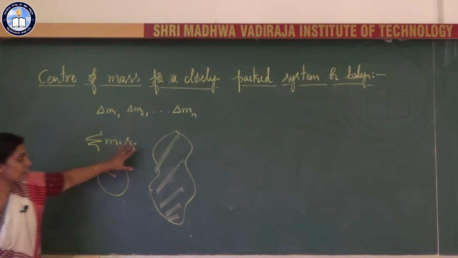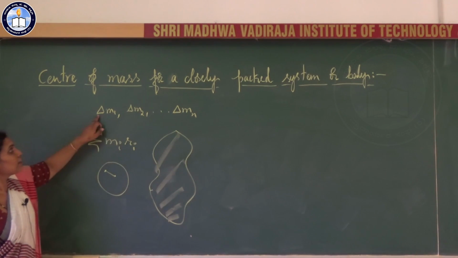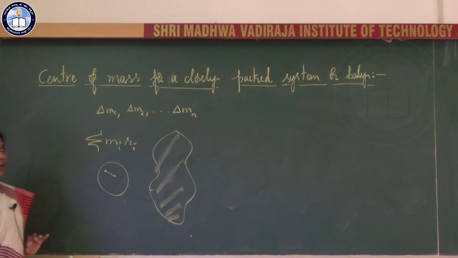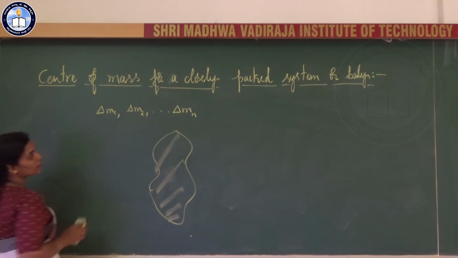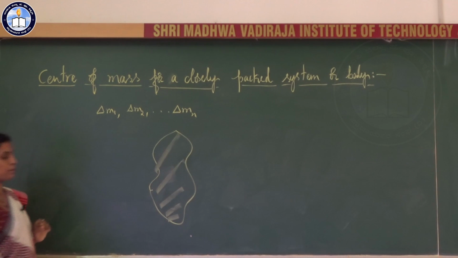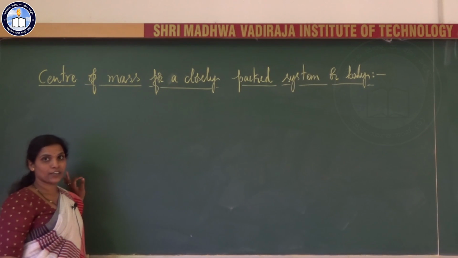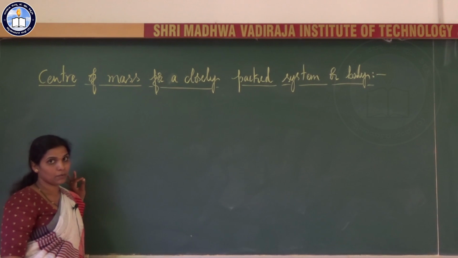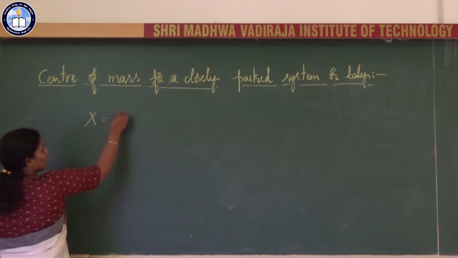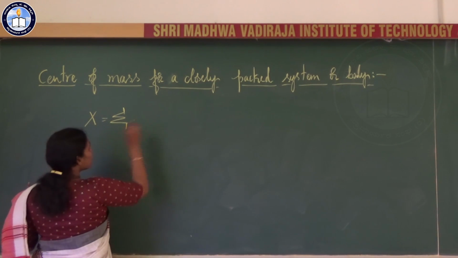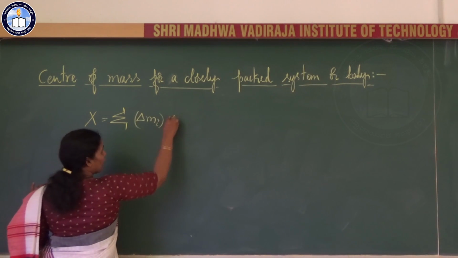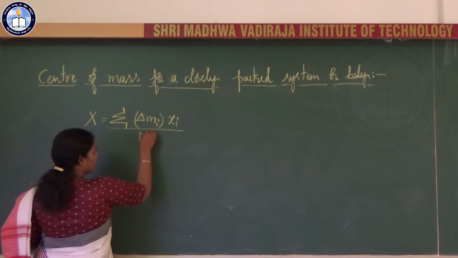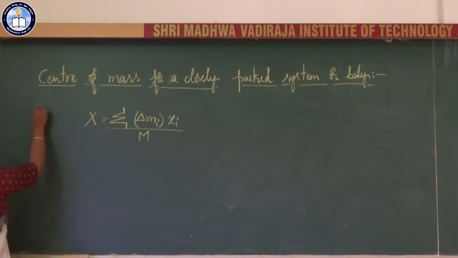As the number of particles n in the body goes on increasing, this becomes smaller and smaller. So how to write the center of mass for a closely packed system or a body like this? Coordinates of center of mass for a closely packed system or a body like this is x equal to summation, in the place of mi we now have delta mi xi divided by m, since summation delta mi is equal to m.